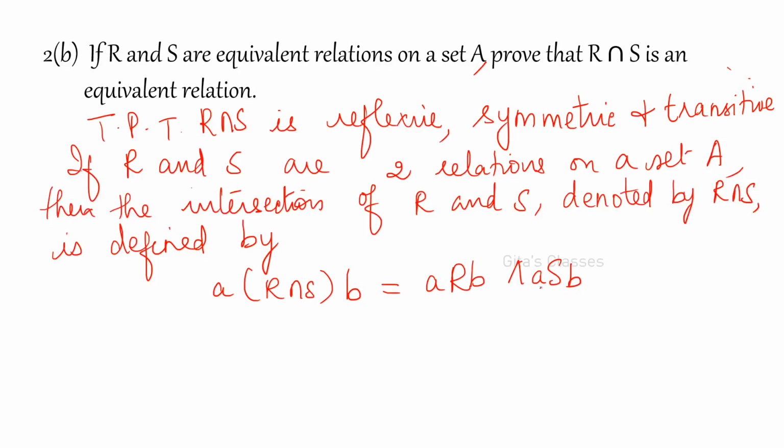If both are satisfied, then we say they are related by the relation R intersection S also. This AND condition must be satisfied.